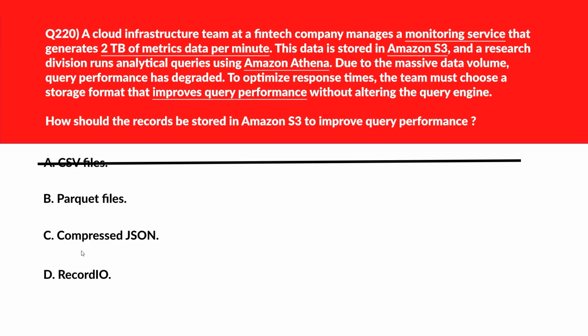We'll move to C. C says compressed JSON. Compressed JSON lacks schema enforcement and slows down parsing during querying. Incorrect. We'll move now to option D. D says RecordIO. RecordIO is optimized for training pipelines, not for analytical querying with Athena.